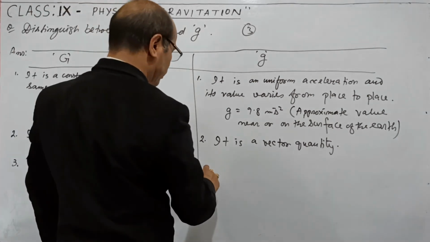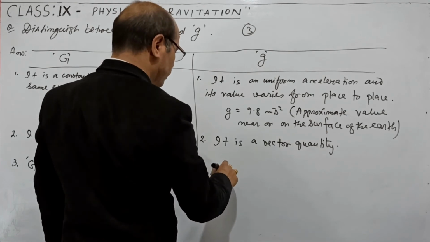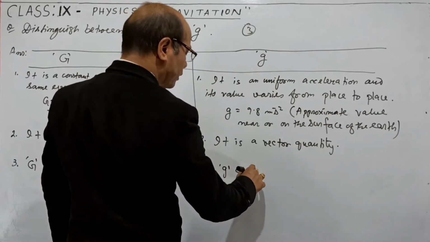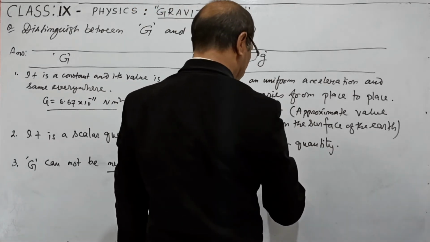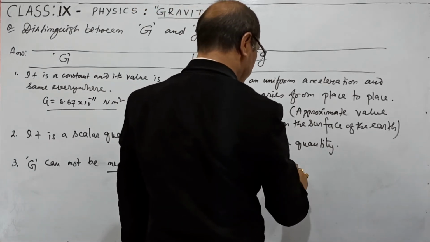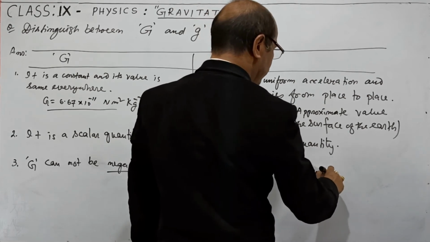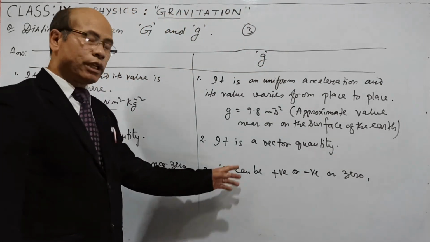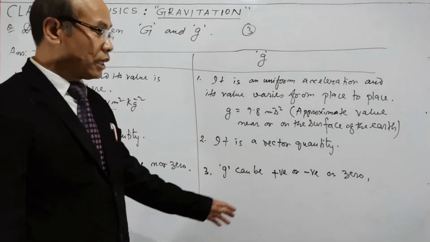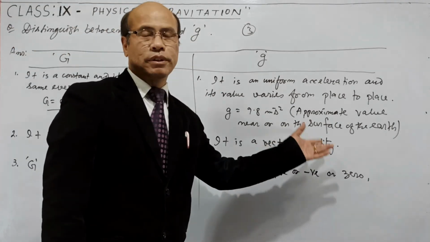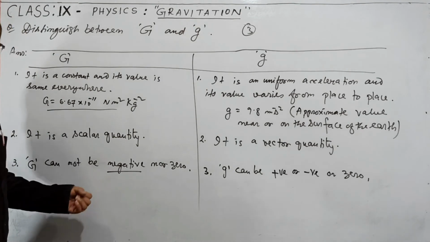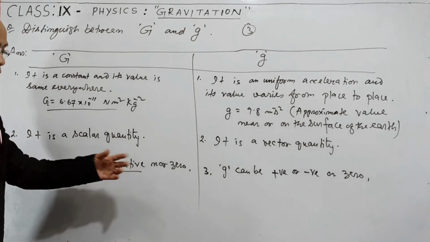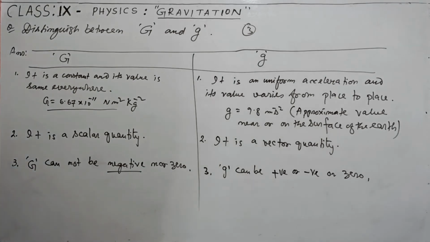And this side for small g can be positive or negative or zero. For acceleration due to gravity small g, it can be positive, sometimes it can be negative, and sometimes it can be zero. But here it cannot be a negative as well as it can never be a zero. Like this 3 points, 1 mark each. So these are the differences between capital G and small g.